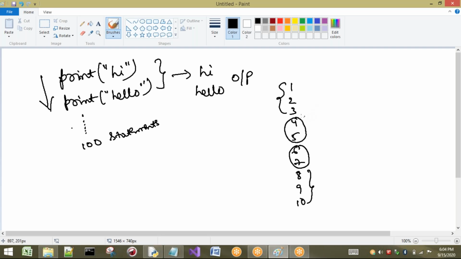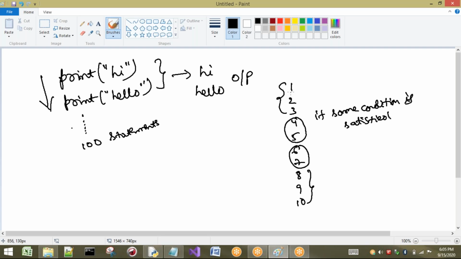That means only one of these should be executed. For example, if some condition is satisfied, then only I have to execute 4 and 5. If this condition is not satisfied, then I have to execute 6 and 7.